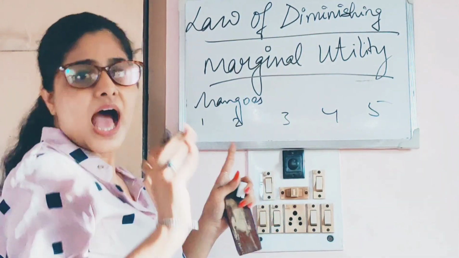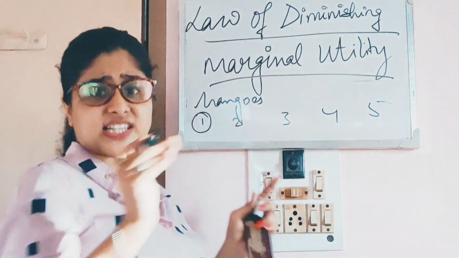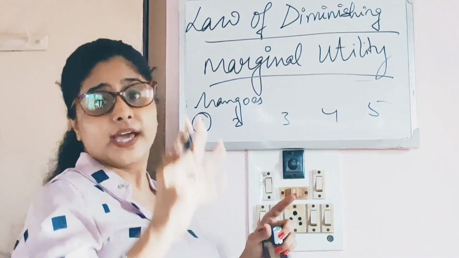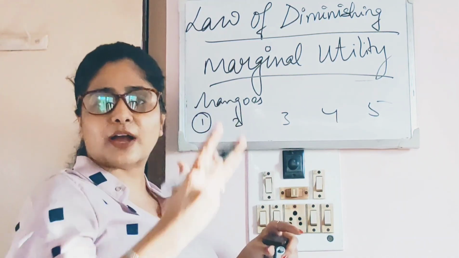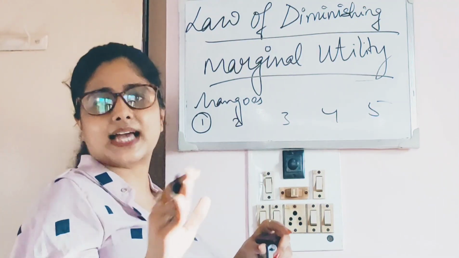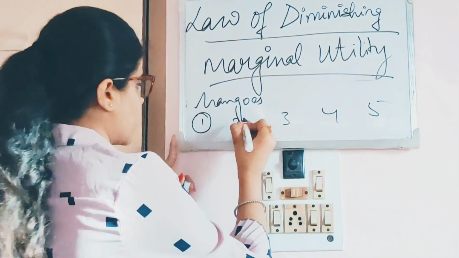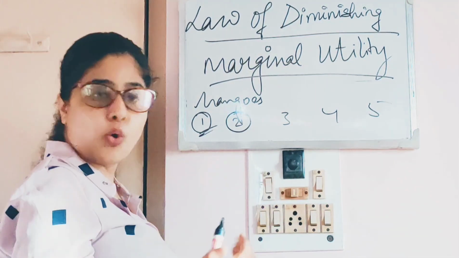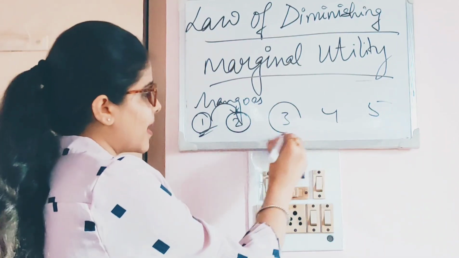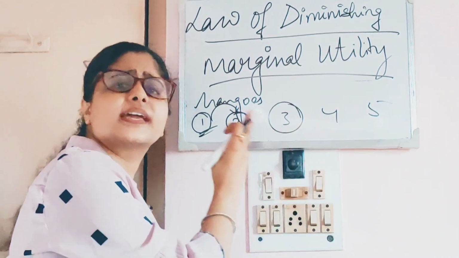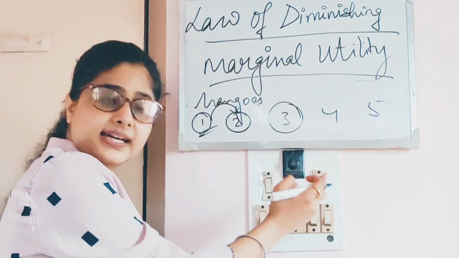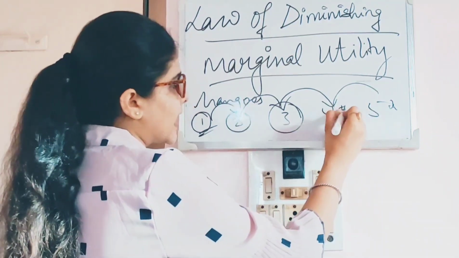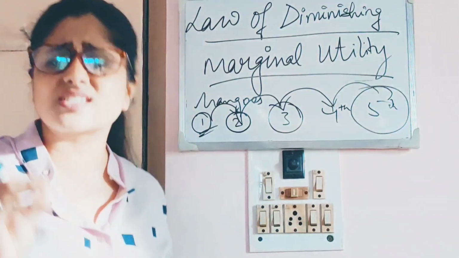I have 5 mangoes. I know when I have the first mango, it is extremely satisfying. I was craving mangoes and I had my first mango of the season. I am extremely satisfied with it. Then I had my second mango. Will that be as satisfying as the first one? No, so it decreased. Then I had my third mango. It won't be as satisfying as the second and the first one. It again decreased. Then I had my fourth. Then I had my fifth. I know that the fifth mango will be least satisfying.